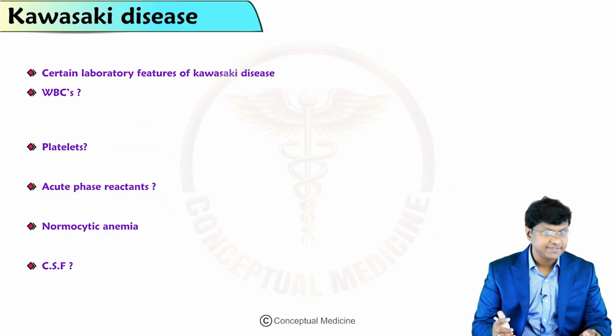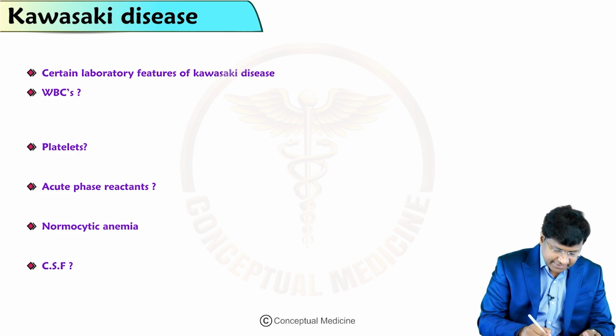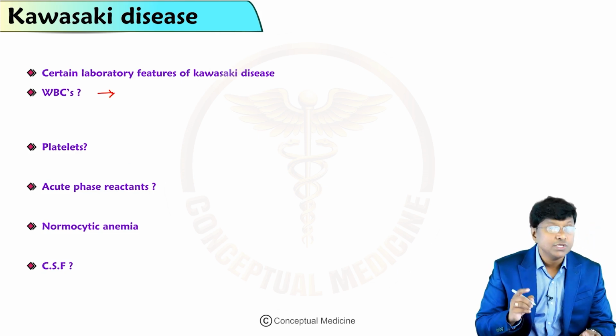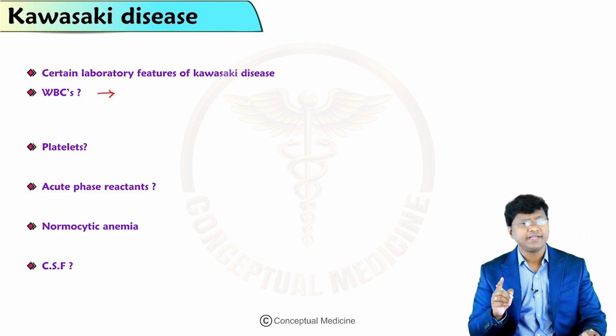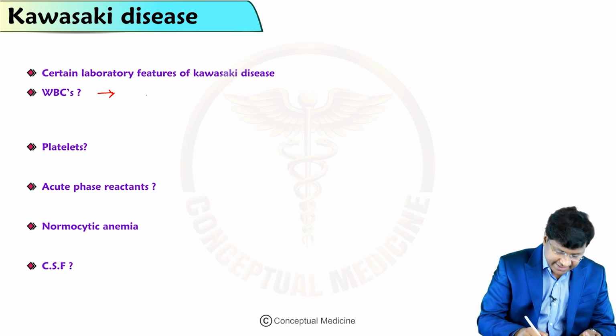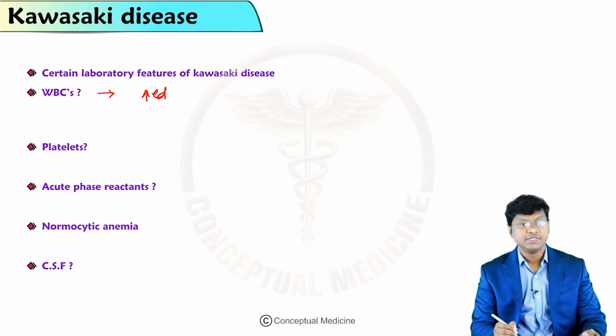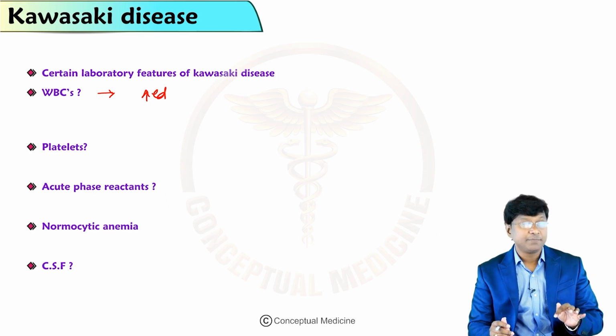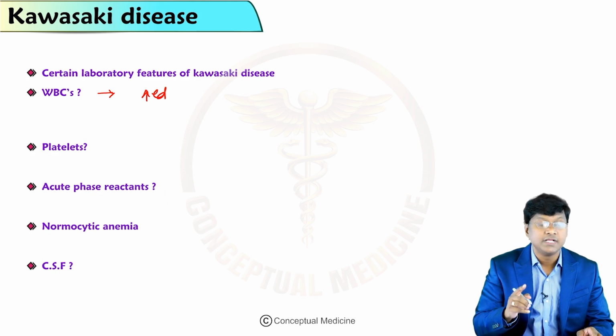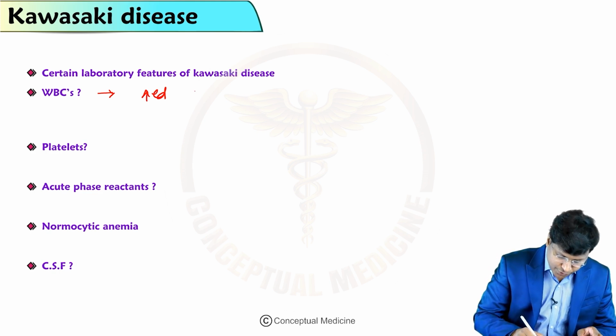Now if you take the investigations, in the WBC count there will be leukocytosis, because it is an inflammatory pathology, so the WBCs are increased. Which type of WBCs are predominantly elevated?